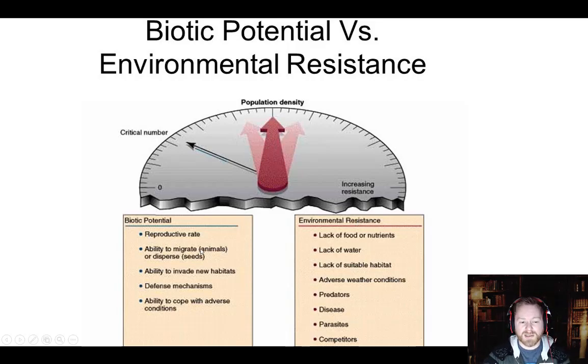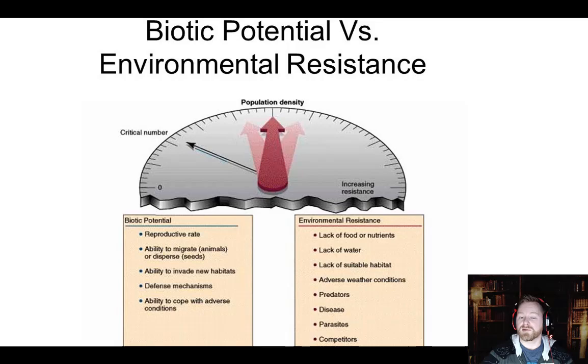So what's something that causes the biotic potential to go up? Well, the reproduction rate is high. New individuals are moving into your area. If you have really good defensive mechanisms, you're going to have a high population because things won't be able to kill you, and so forth and so on. There's tons of things that could make a species' numbers go up, but what can make them go down?